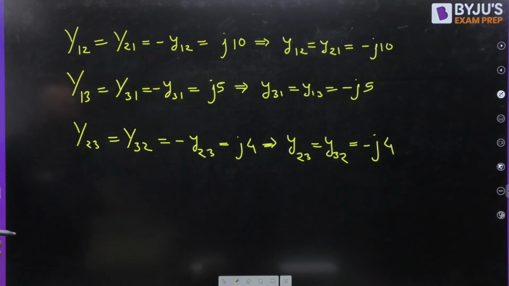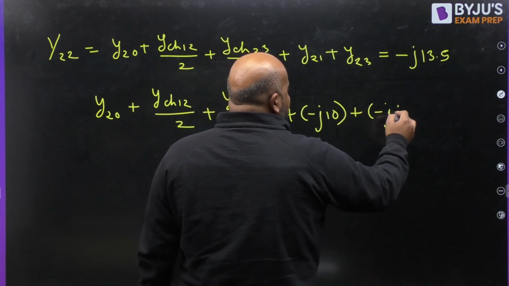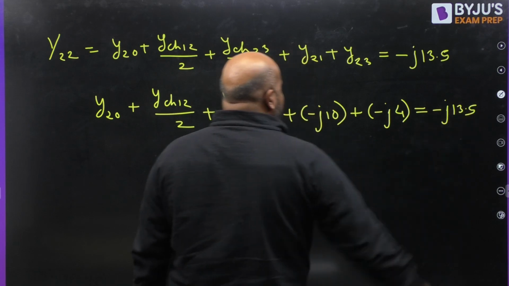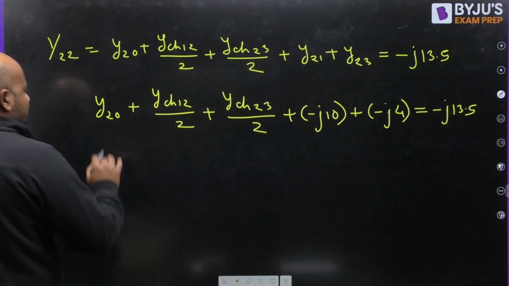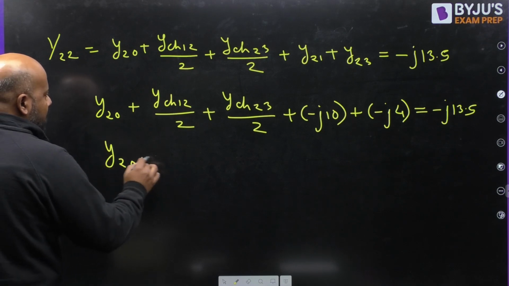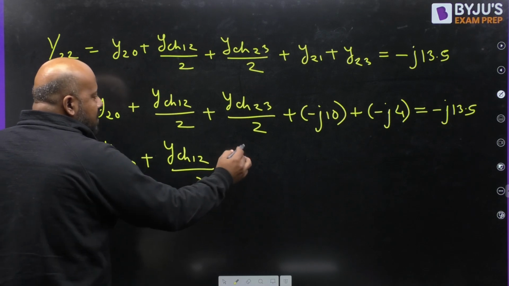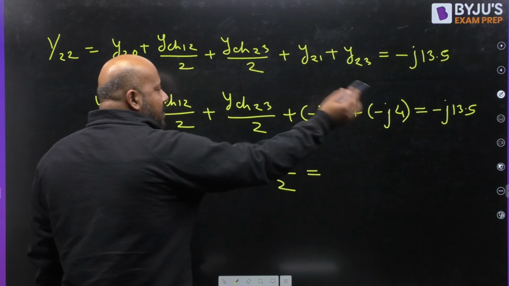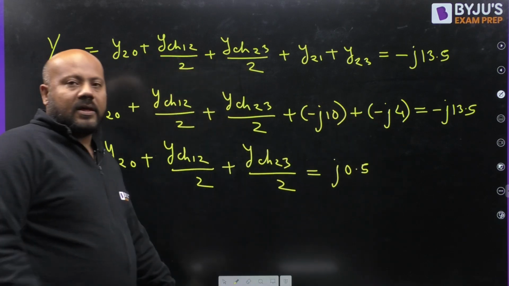So what is Y23? Minus J4, plus minus of J4, and this is minus J13.5. If you solve this, you will get Y2 naught plus Y charging 1 to 2 by 2 plus Y charging 2 to 3 divided by 2, and this will come out as J0.5.